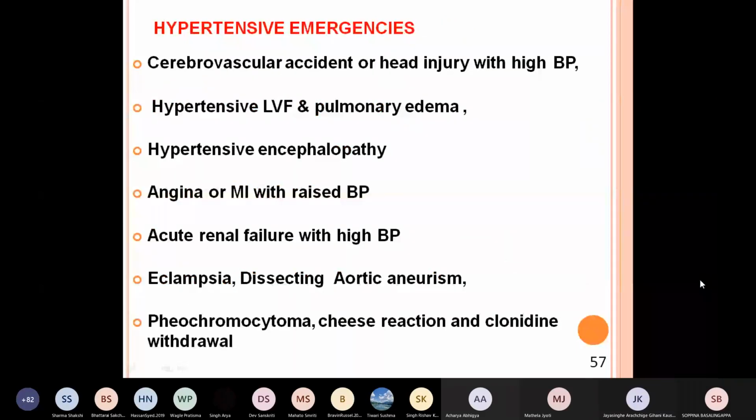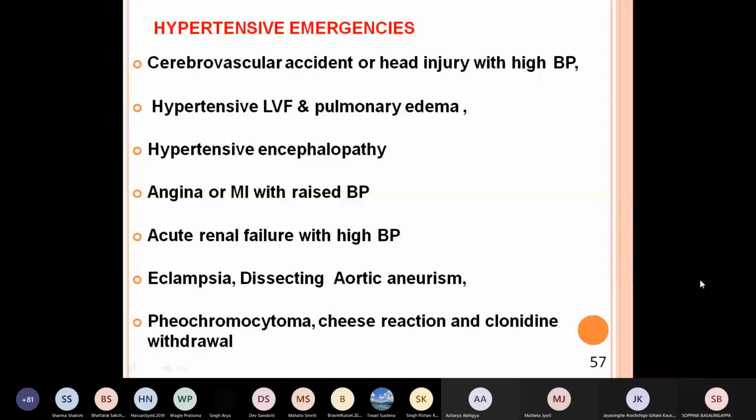So what are the emergencies? Cerebrovascular accidents, that means stroke or head injury with high blood pressure. Hypertensive left ventricular failure and pulmonary edema. Hypertensive encephalopathy.